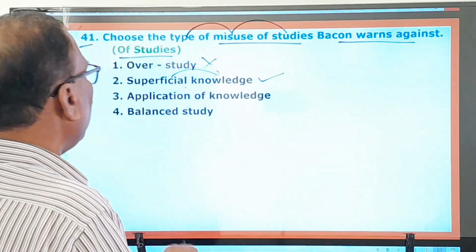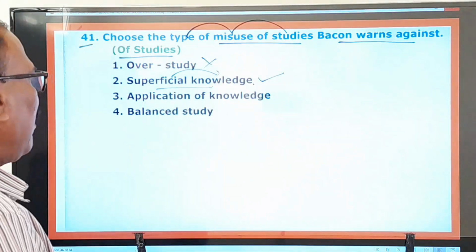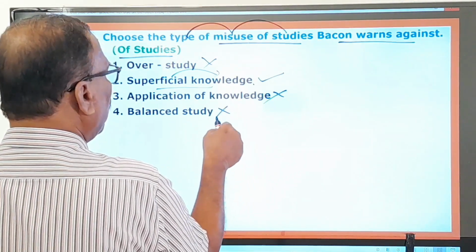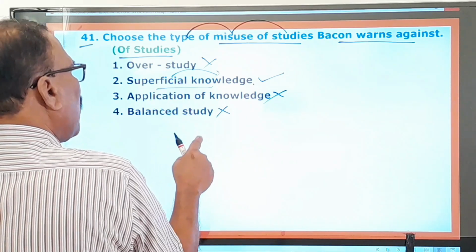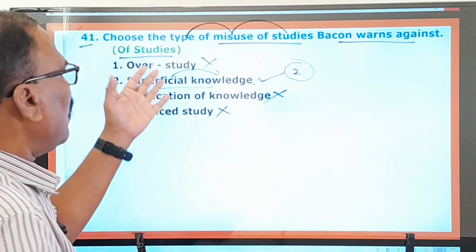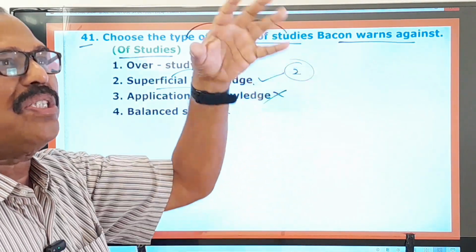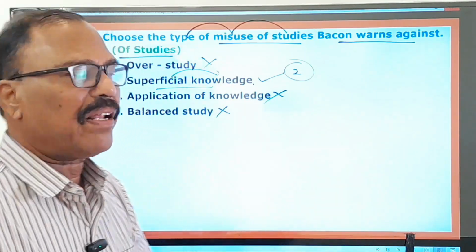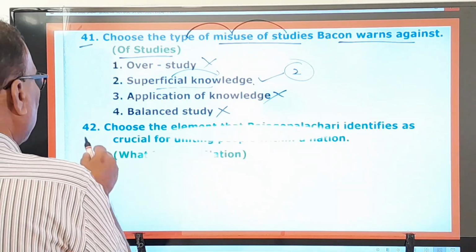So here, what is that? So the misuse of studies is only superficial knowledge, right? And application of knowledge, no. Balanced study, no. So here, overstudy, application of knowledge, balanced study, these are not the right one. Only the second one is the right one. That is only the misuse of studies. Pretending to be knowledgeable is the misuse of studies. Okay, right. So this is only your answer. You move on to the next question, 42nd one.